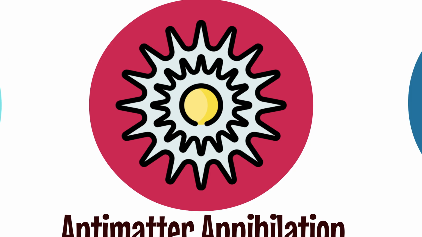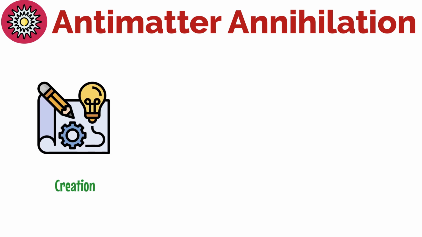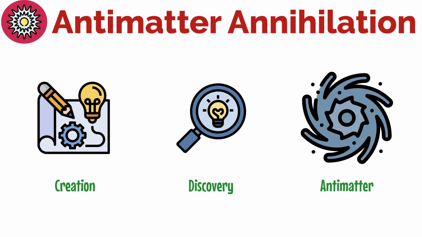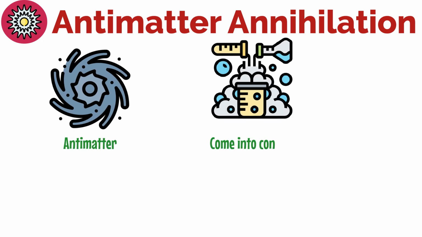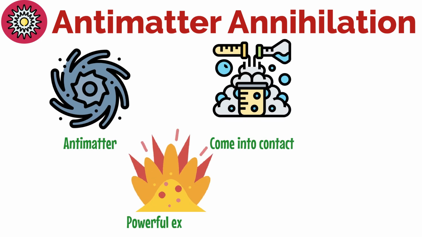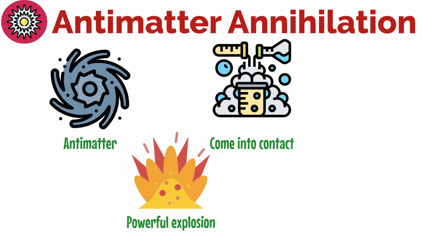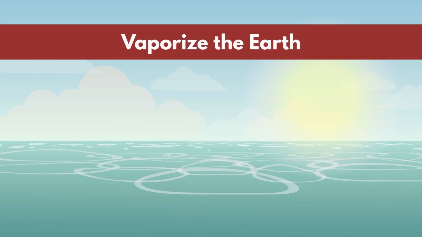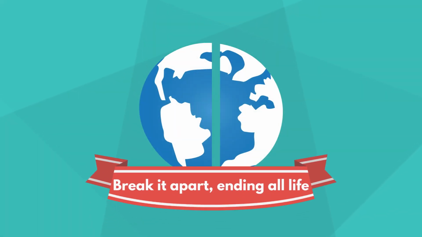Antimatter annihilation. While highly improbable, this scenario involves the creation or discovery of a significant amount of antimatter on Earth. If this antimatter were to come into contact with regular matter, it would trigger a powerful explosion, potentially powerful enough to destroy the planet if the amount of antimatter were large enough. The resulting explosion could vaporize the Earth or break it apart, ending all life.